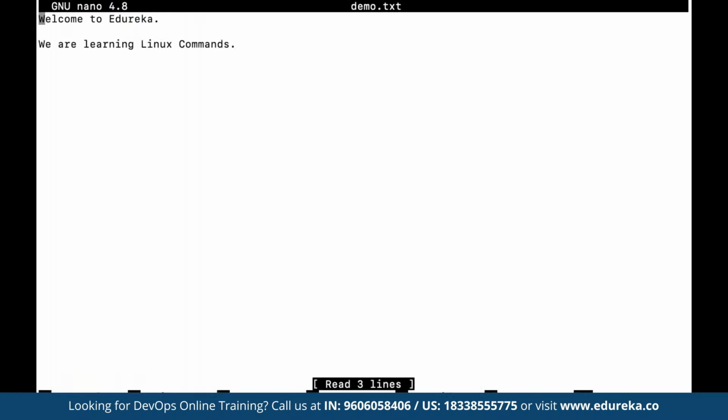Now, let's say we want to see the difference between two files. For example, let's create two files here. Let's say we use sudo nano, and here we already have demo.txt available, so we can come out. And here, let's say we create another file as demo1.txt.